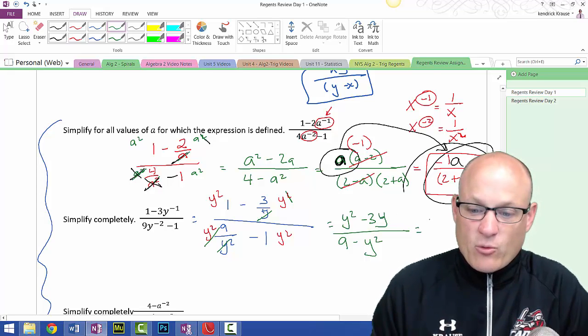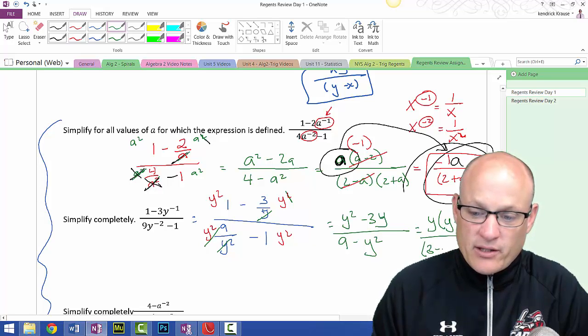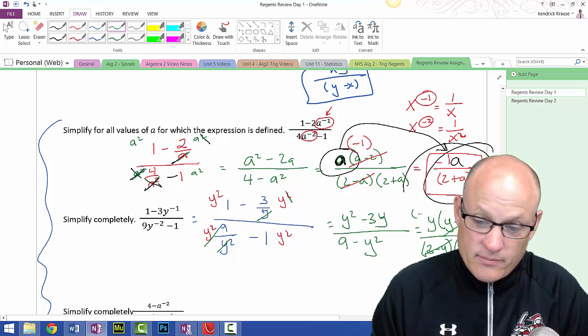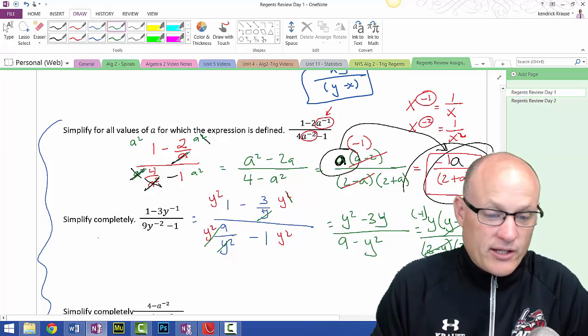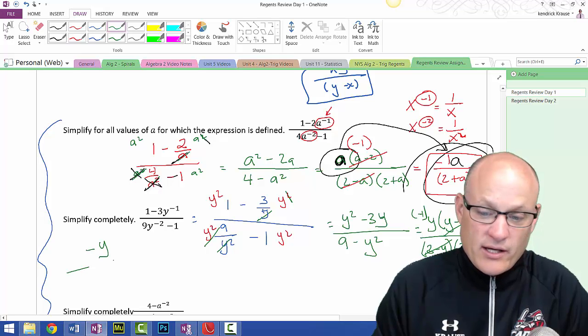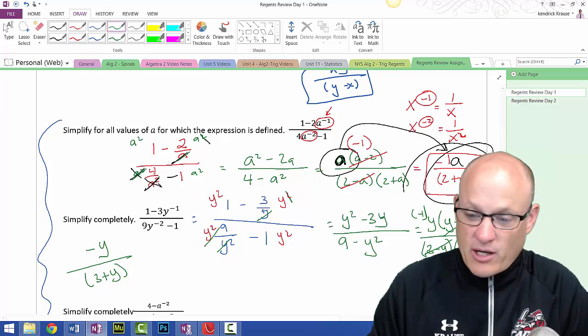So take out a y. y minus 3. And this one factors to 3 minus y, 3 plus y. The 3 minus y's cancel, but they make a -1. And I'm not going to make that same mistake again. My answer is -y over 3 plus y. All right, one last problem to do.